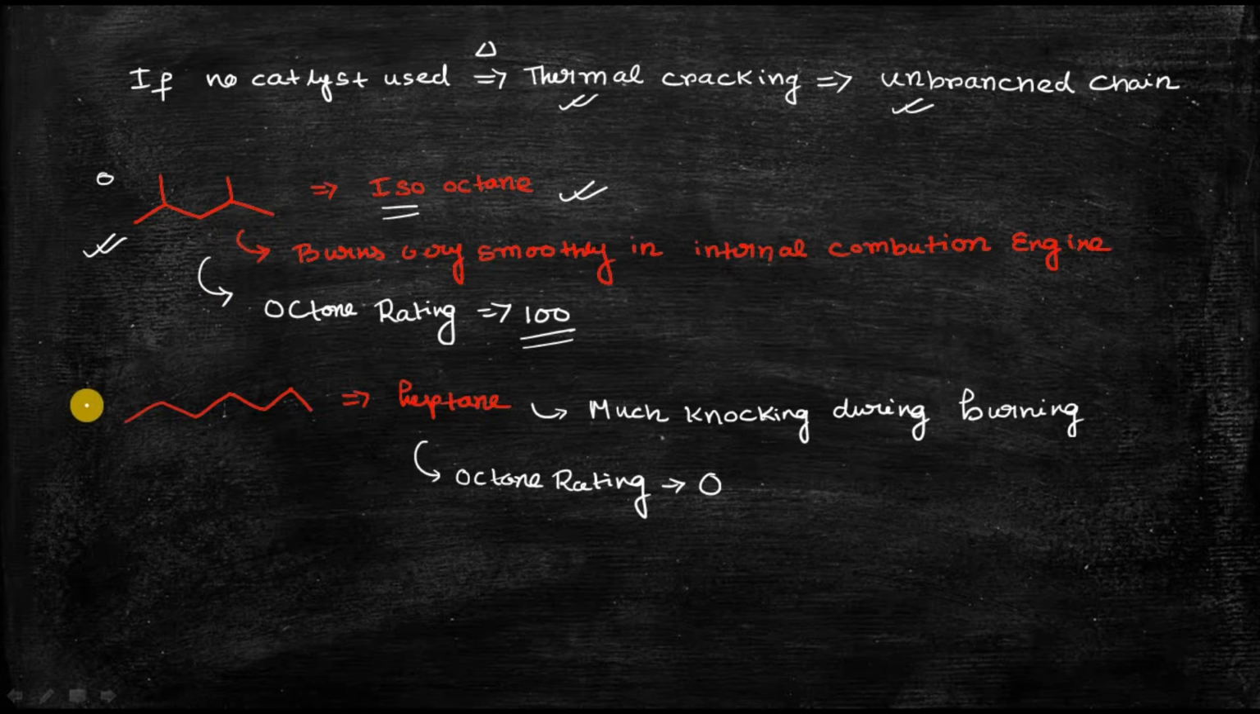Okay, so this is one compound called heptane. It is a non-branched alkane. It has a total of 7 carbon atoms and does not have any branching, and it burns with vigorous sounds. This is called cracking or knocking, so there is much knocking during that burning. That's why these types of compounds, that is unbranched alkanes, are totally non-ideal for use in petroleum. It has the lowest octane rating, that is the 0 octane rating.